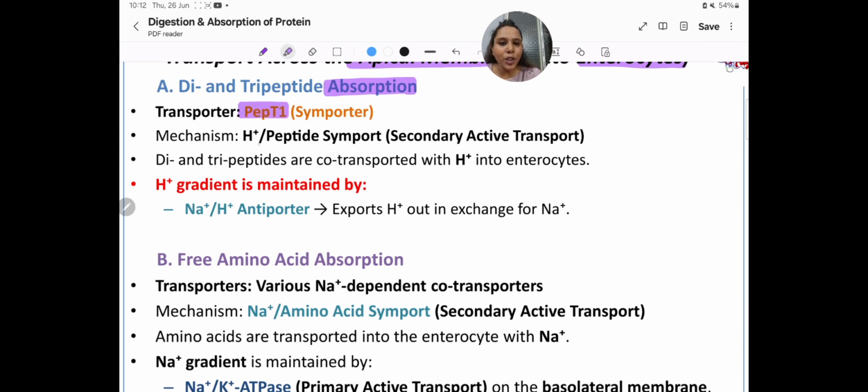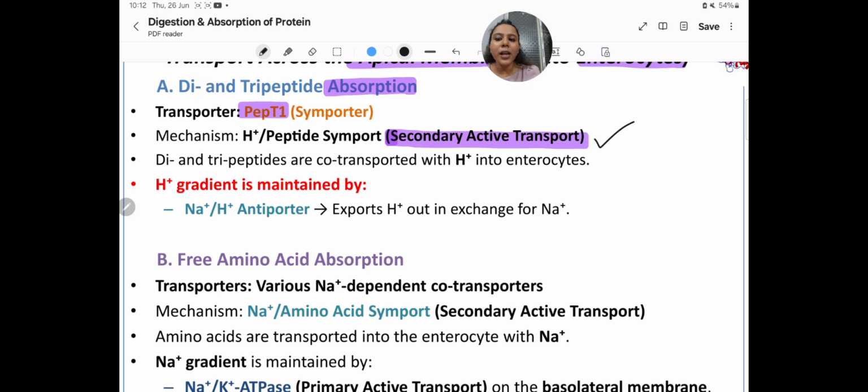Mechanism, H plus peptide symport. Okay, and this is the secondary active transport. That means the energy which is liberated by the sodium potassium ATPase pump, this H plus peptide symport is using that energy. That is why it is secondary active transport.